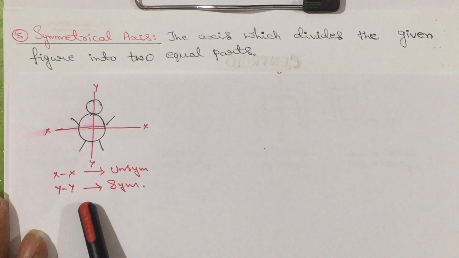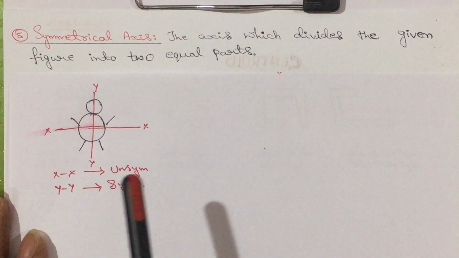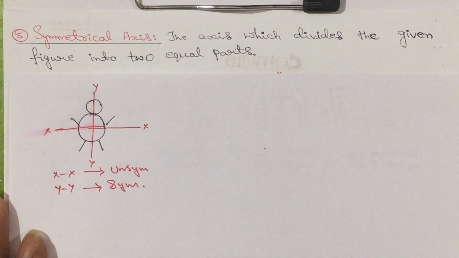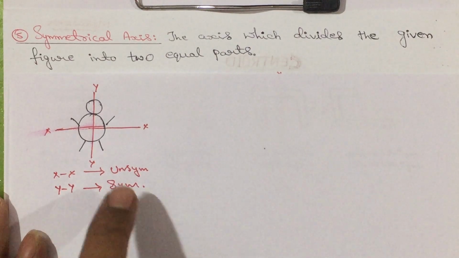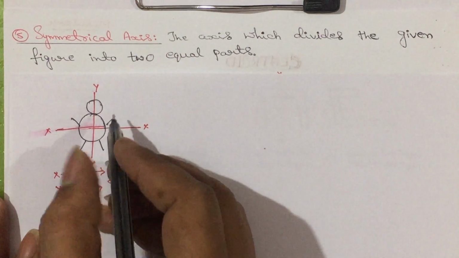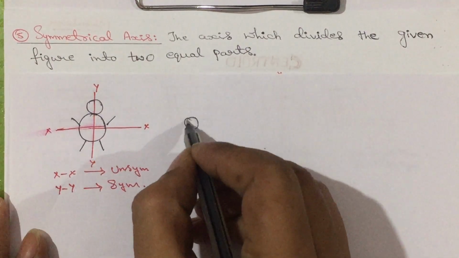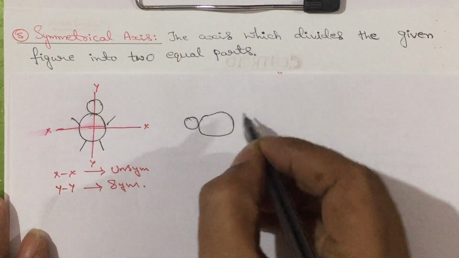The axis which divides the given figure into two equal parts, I am going to call that one as symmetrical axis. If it does not divide, then it will become unsymmetrical. Here the person is standing. Let us consider the same person while sleeping.